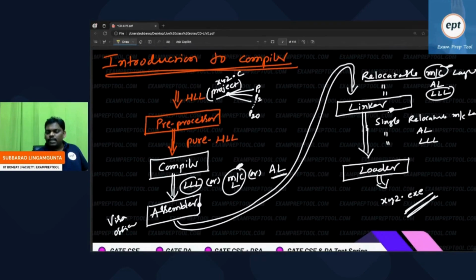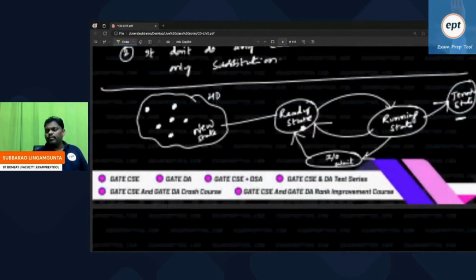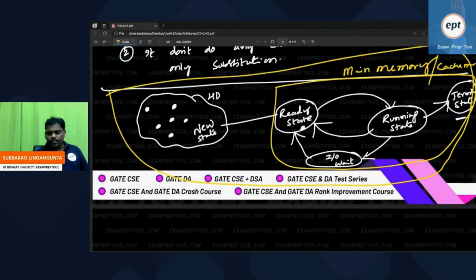Whatever is necessary will come in the operating system. Just think about only this diagram. Don't ask me more, because it will confuse other people. In the operating system, anyhow you will see what is the ready state, what is the running state, what is the wait state, what is the termination state, what is the new state. All the things will anyhow come. I have given it roughly. This is called the process state diagram.